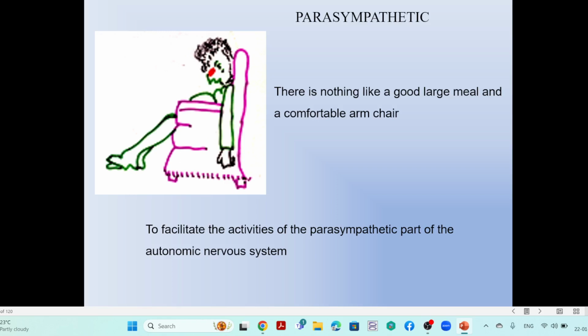So just remember this figure. This person is enjoying the parasympathetic system. That is called the autonomic system, sympathetic and parasympathetic. That is the concept you have to be clear about.